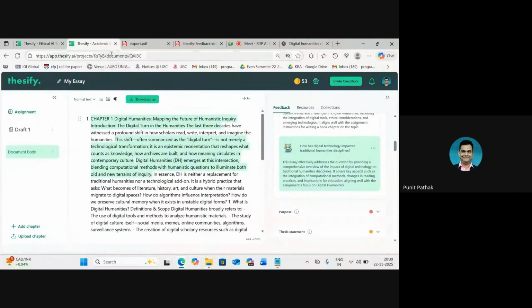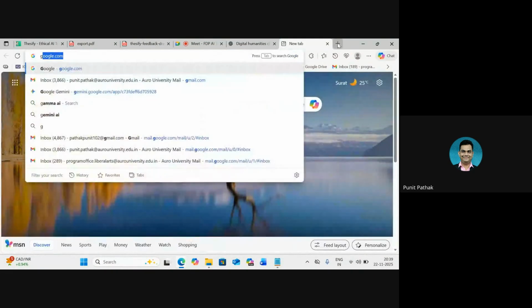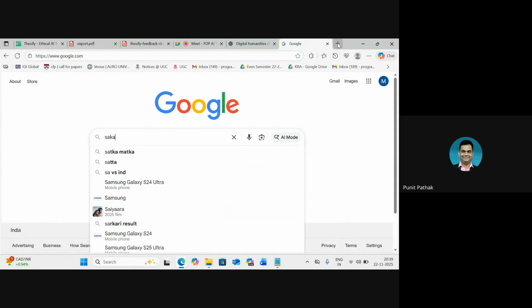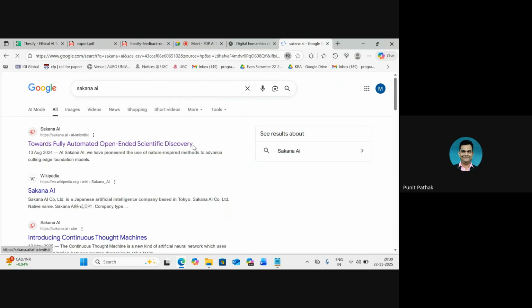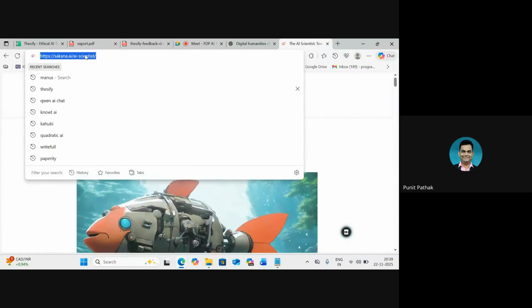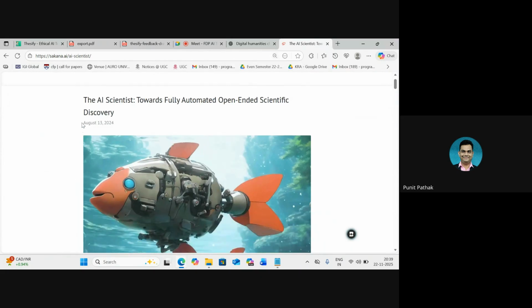It is called Thesify. And before I end, whenever I do this workshop, I always end up showing this platform, which is something that I'm really excited about. They have been developing this for a long time. I hope they launch it soon. This is a very interesting project that's happening out of Japan. I'm sure some of us may have heard of it. The last update they posted was in 2024. After this, there is no update.